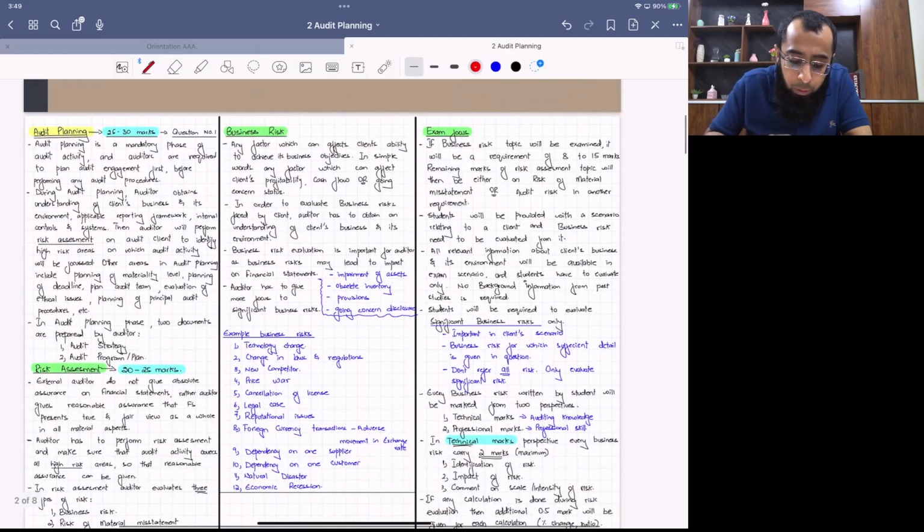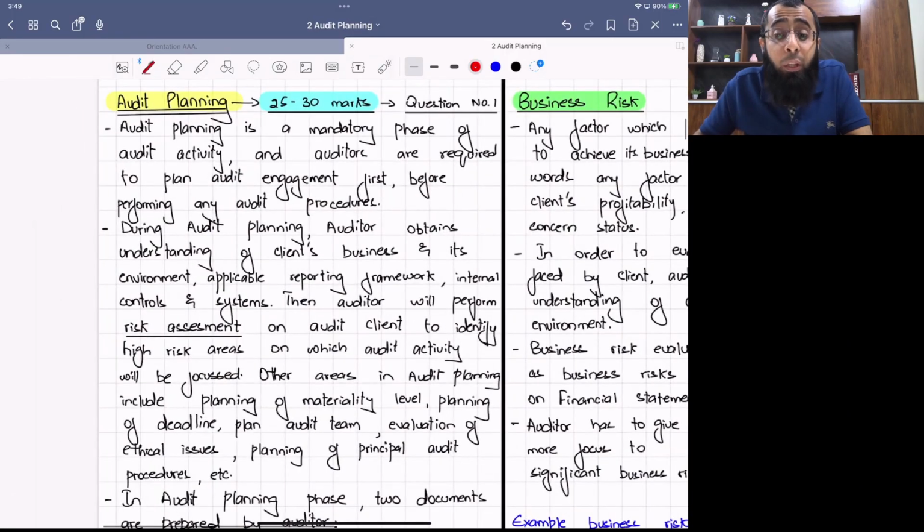So if I just give you a quick review, audit planning is one of the important topics of your exam. It can be examined for 25 to 30 marks. It is a mandatory phase of audit activity and a mandatory question of our exam also. Because an audit activity which is not well planned will not result in a good quality audit. So audit planning is very important. Auditor should obtain the understanding of the client's business and his environment. He has to plan materiality level, deadline, a proper team, and proper procedures. So this all is included in audit planning.